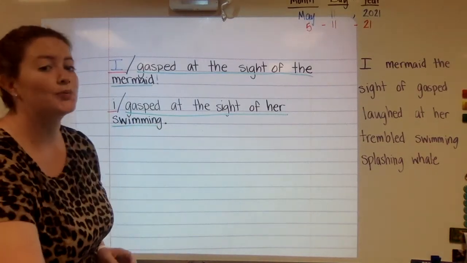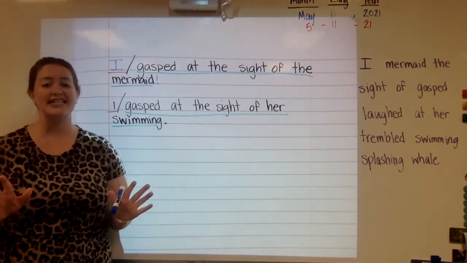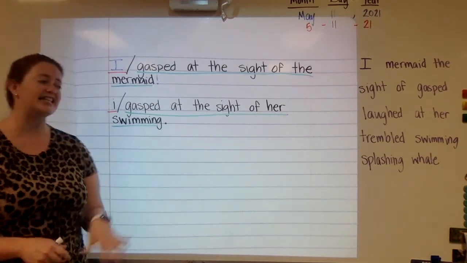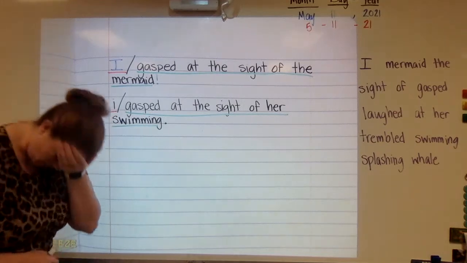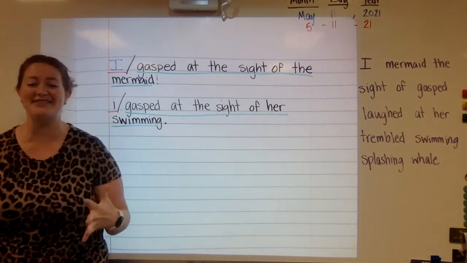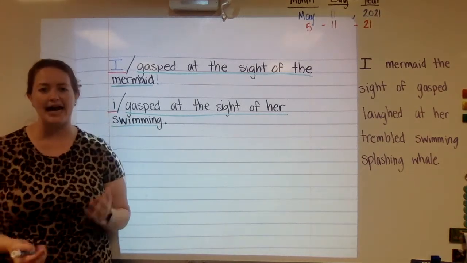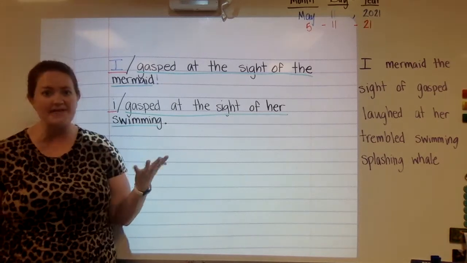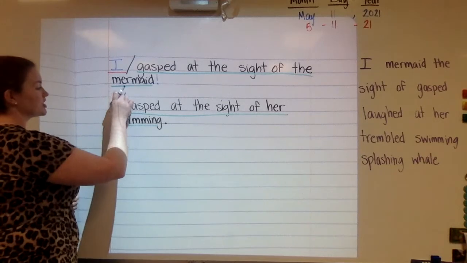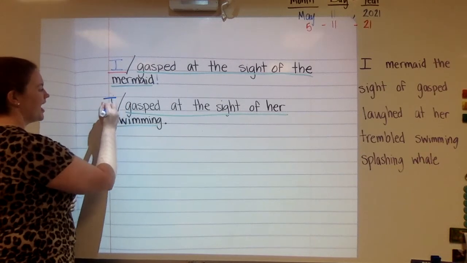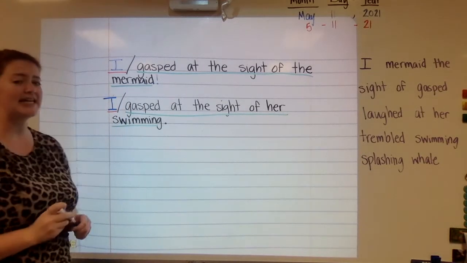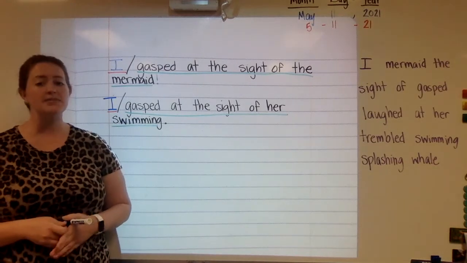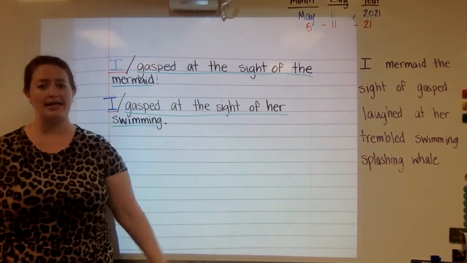Now, there's two more really important parts that every sentence has. A capital at the beginning and punctuation at the end. And, oh, Miss Lime, I forgot my capital letter. I was too excited at the thought of seeing that mermaid swimming that I just totally didn't even put one. I need to change this lowercase I to a capital I. That's important because it's the beginning of a sentence, but also because when I is by itself, it needs to be capitalized no matter what.